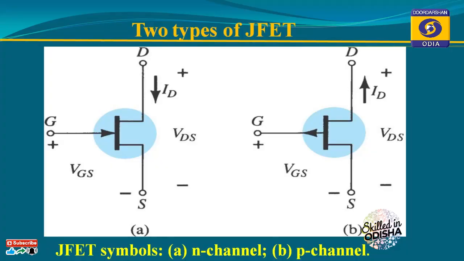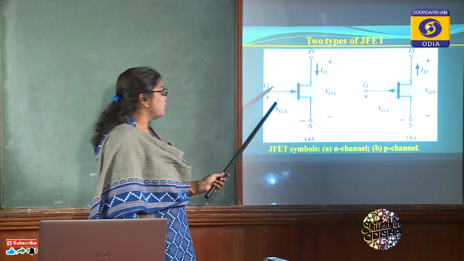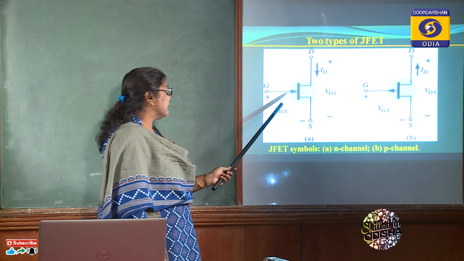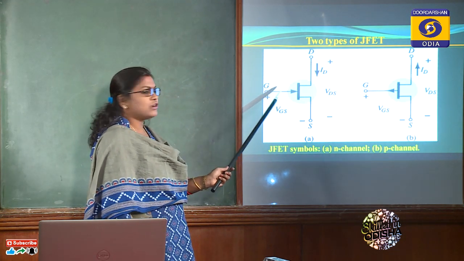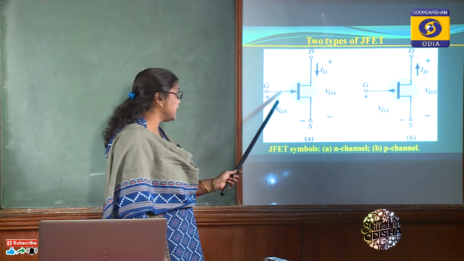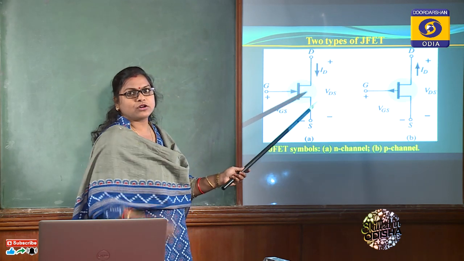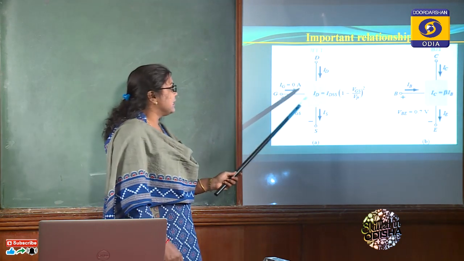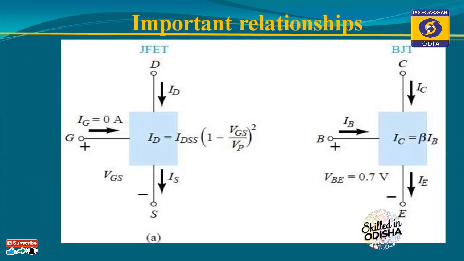So this is the symbol of the N channel FET, where the arrow mark is pointed in, and this is a P type FET where the arrow mark is pointed out. What does the arrow pointed in mean? It indicates the direction of IG current, if it would flow in the circuit if both the embedded layers or junctions were forward biased. Then there is a similarity between BJT and FET.